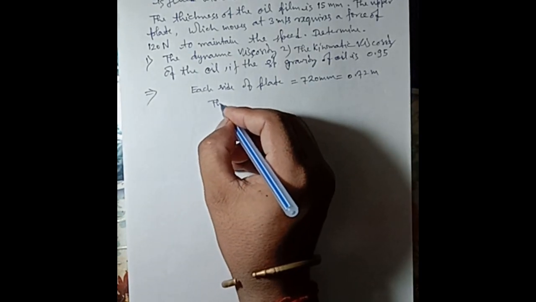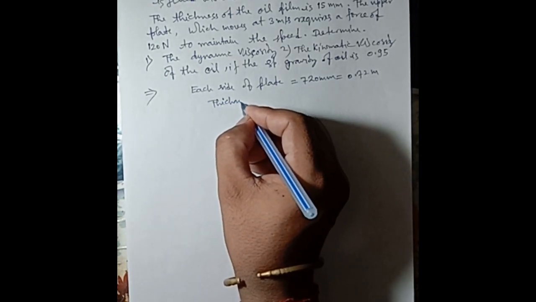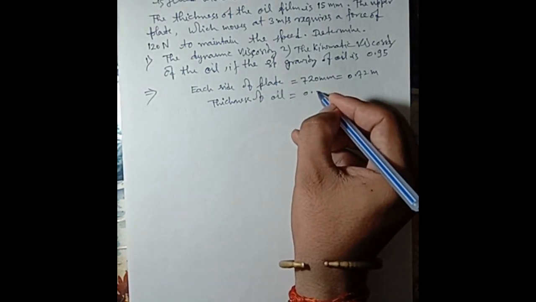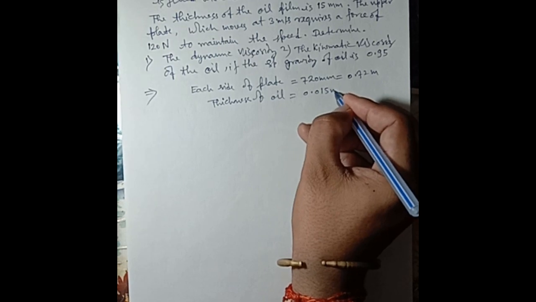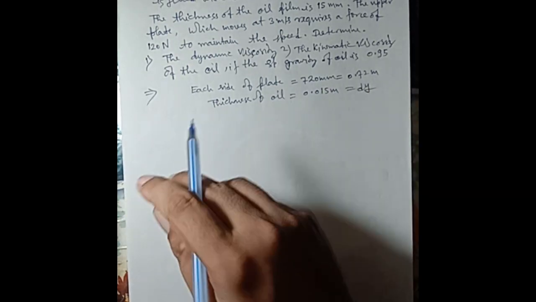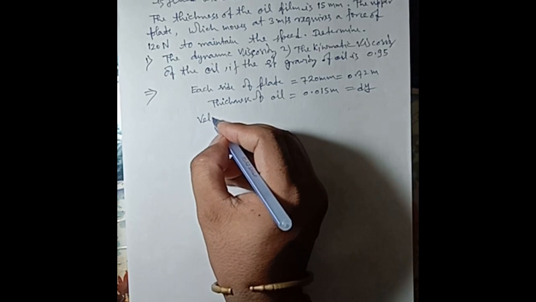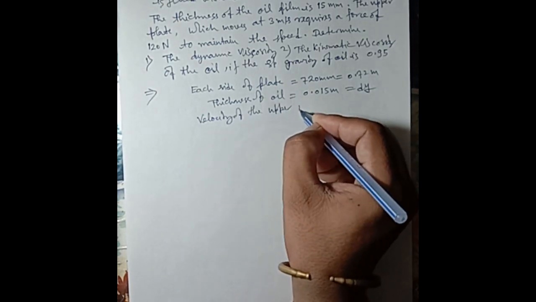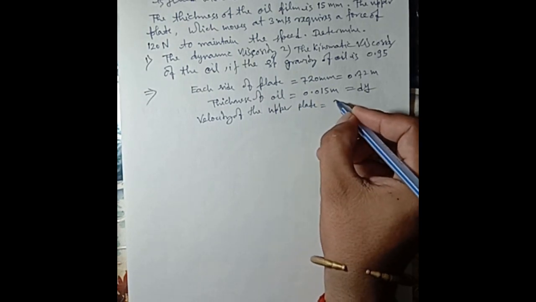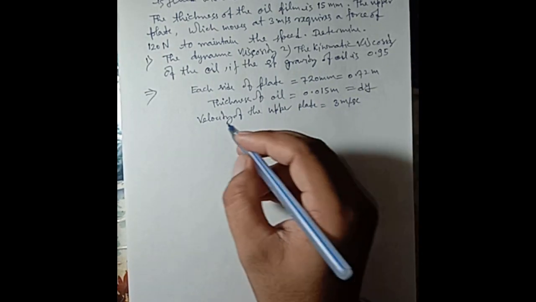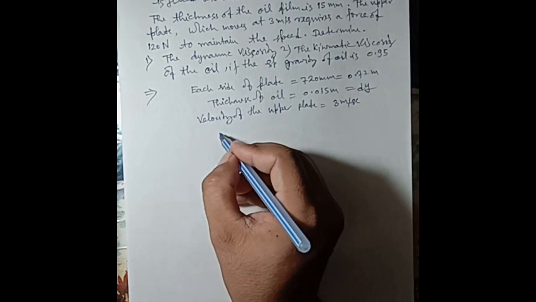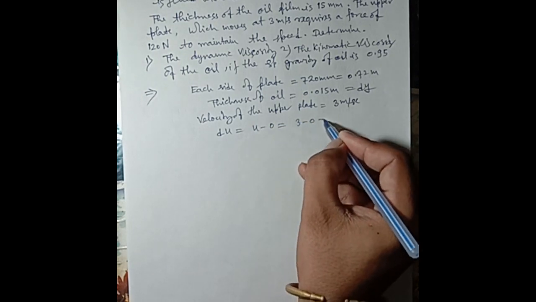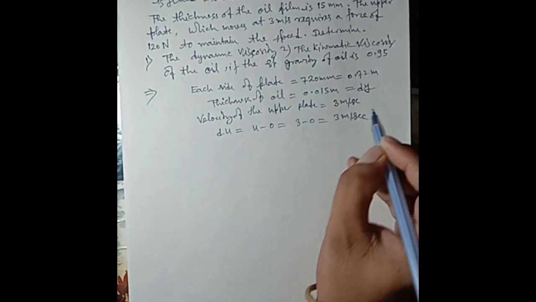Thickness of oil film is equal to 0.015 meter, that is dy. Velocity of the upper plate is equal to 3 meter per second. Change in velocity, du, is u minus 0, which is 3 minus 0, equal to 3 meter per second.